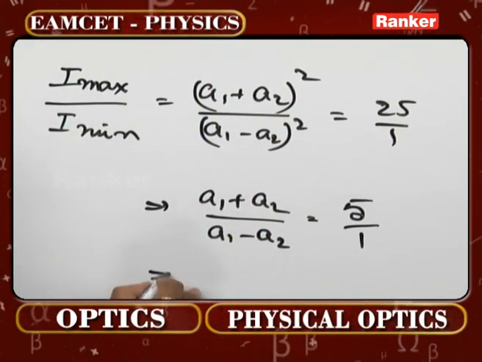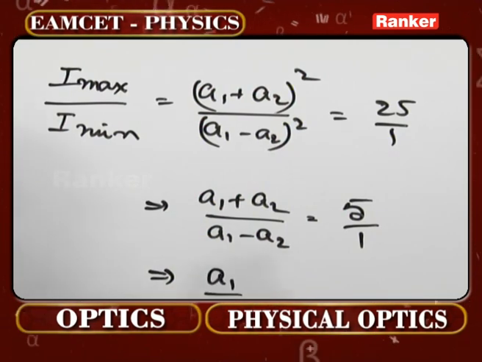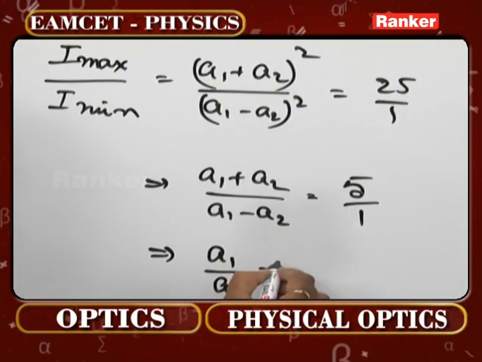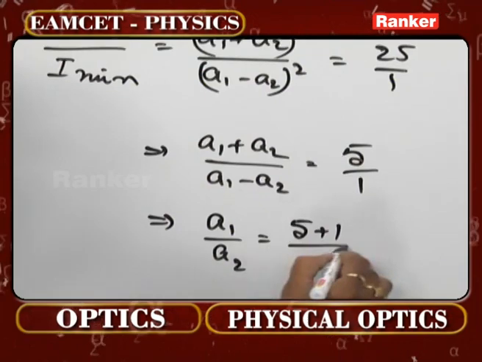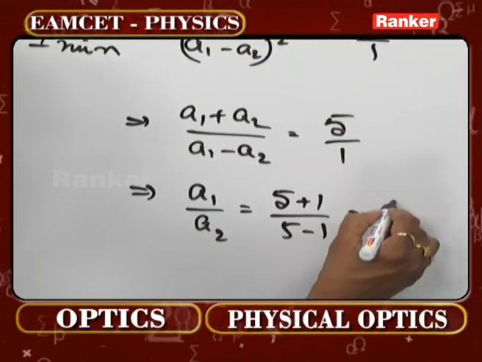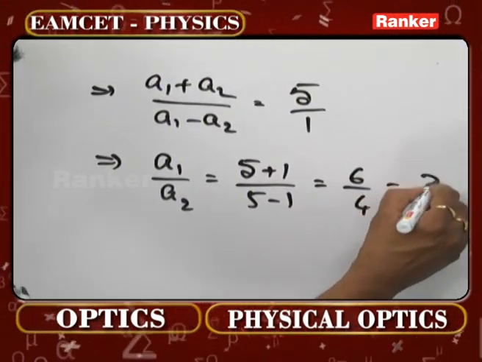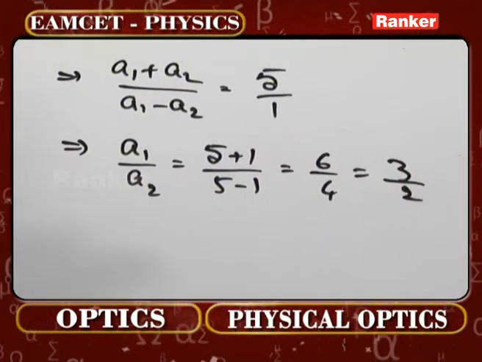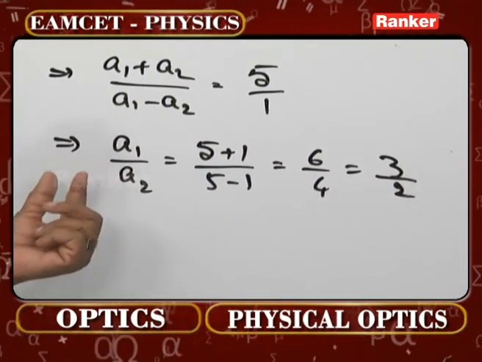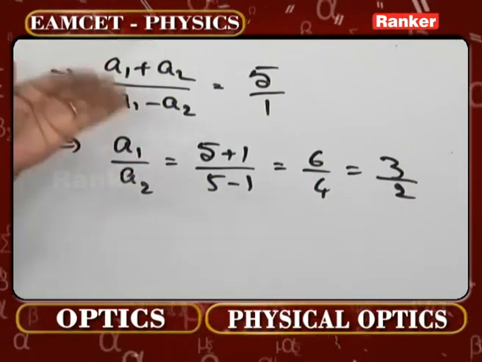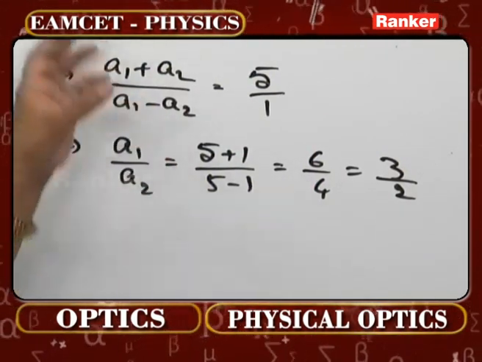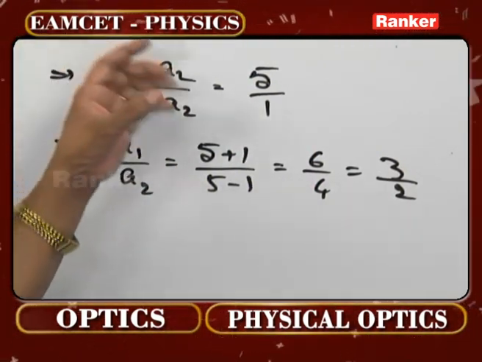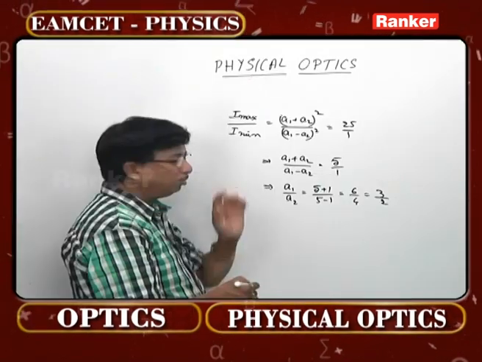So can't I simply apply componendo dividendo to write A1 by A2 is equal to (5 plus 1) by (5 minus 1), please. So this is 6 by 4, which now is 3 by 2. But in fact, these are the amplitudes of the initial waves which are overlapping or interfering to produce a perfect interference pattern with this maximum intensity and this minimum intensity.